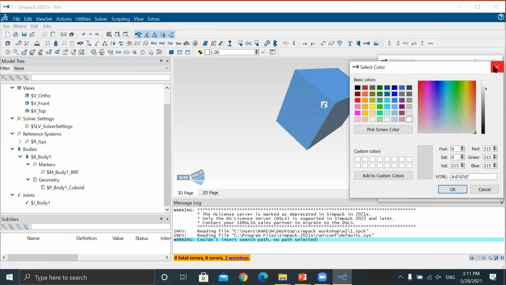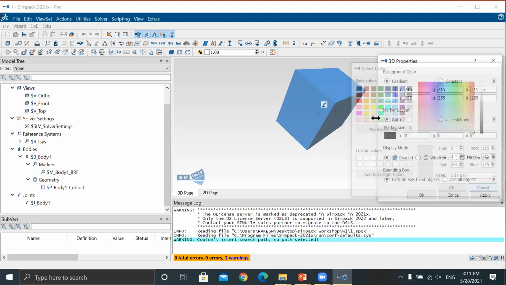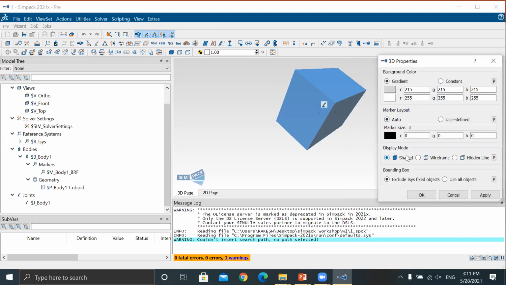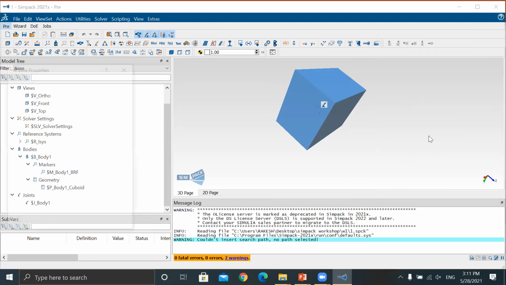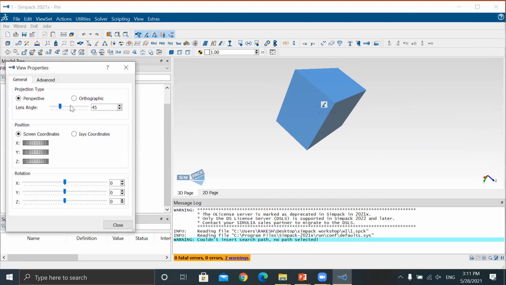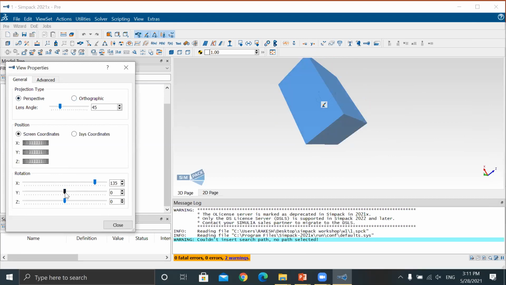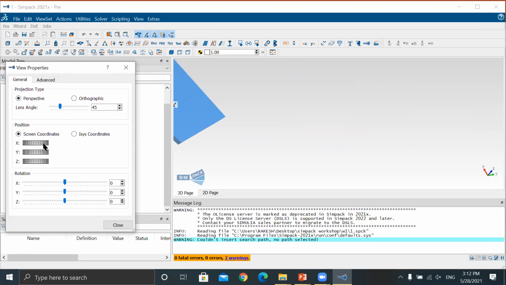I'm not changing right now. If you want to change, then select and press OK. Now view properties also. Look, if you want to rotate, you can rotate using this. Move.